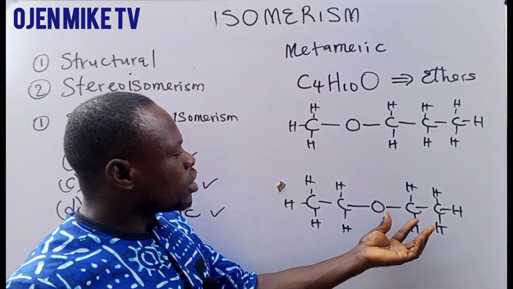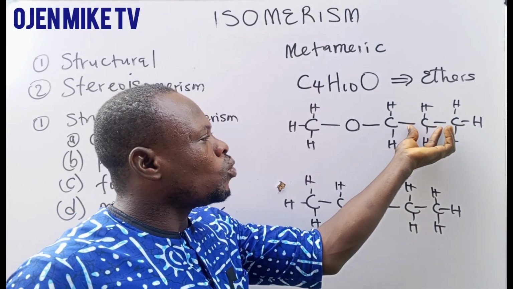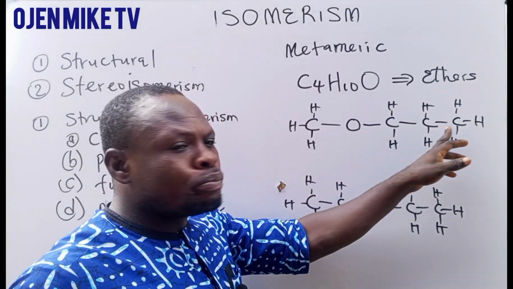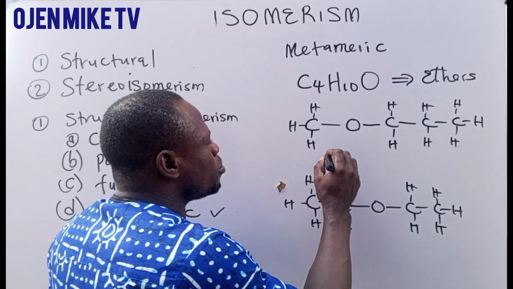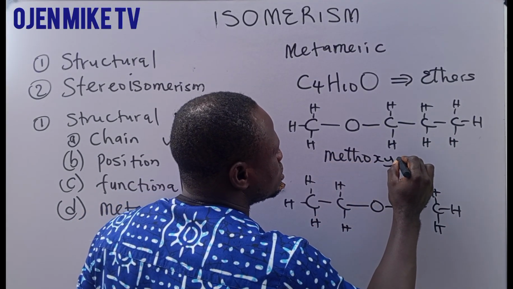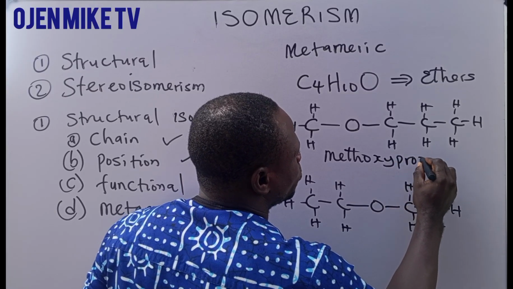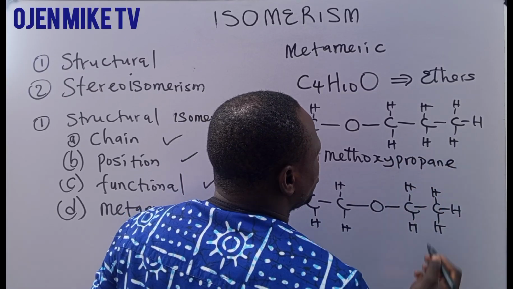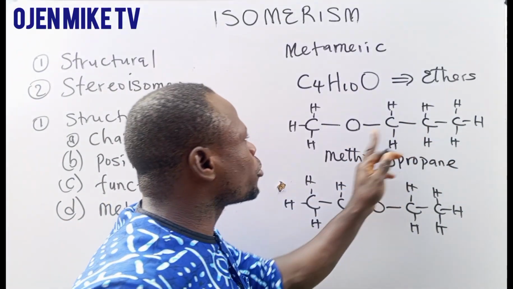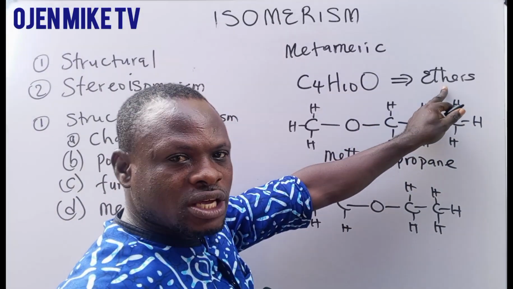You can see the alkyl groups. Look at here, this is what we call methoxypropane. Look at methane and propane. Methoxypropane. This is a functional group of ethers. Are you following?